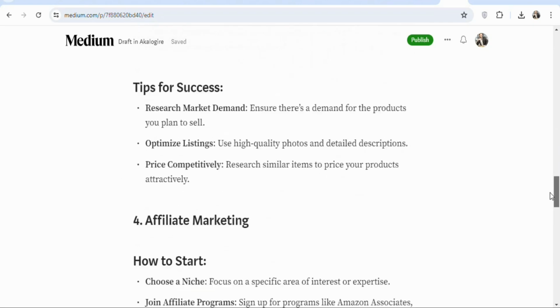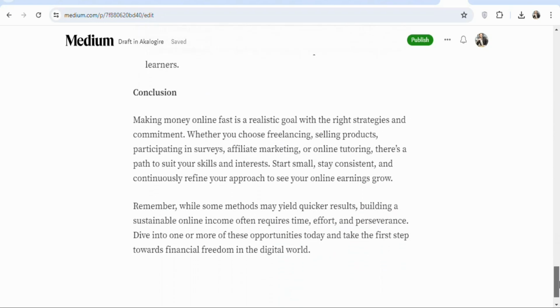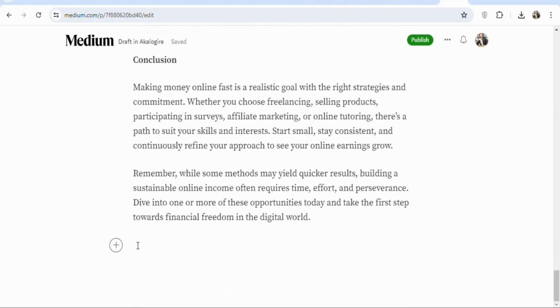Now what you have to do is insert the link of your ebook so that people can see it and then make a purchase for you to earn money. So you can type a call to action right here. Let's type something like, click here to learn more about how to make money online. Just something like this. Once you type your call to action like this, the next step is to insert the link of your ebook.